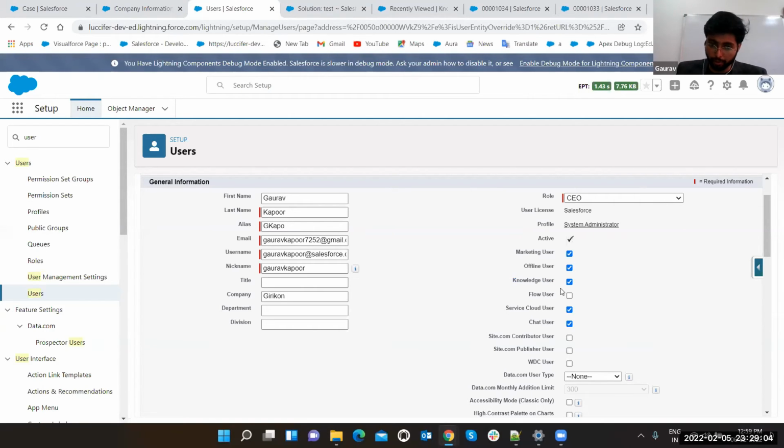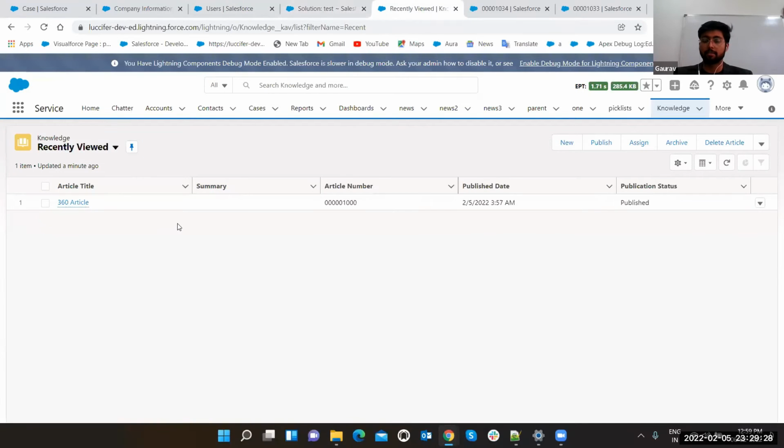So just go to your user, or if you want to assign a knowledge user to some another user, just open that user record, edit it, and select this knowledge user checkbox. So it is going to allot you one license from your purchased ones. And if you are in the developer org, then by default you are having 2 licenses for the practice work. So first of all, you have to check it, select it, then you can see the knowledge object like this.